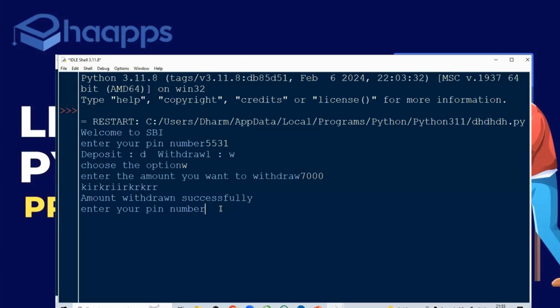Enter your pin number. Again, it is asking me. I don't want that. Once the amount is withdrawn, I run out of my ATM. As soon as that kirkir sound comes, I'll put my hand there, take the amount, and go. Why? Because at every SBI ATM, I know there will be 10 more people waiting behind. Just please come fast. In their minds they wonder how much that fellow will withdraw. So why?